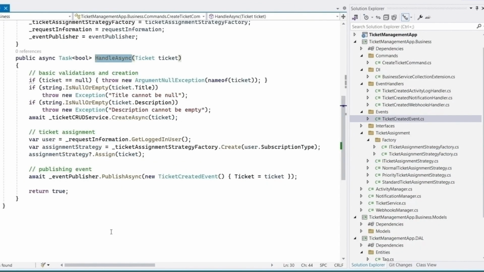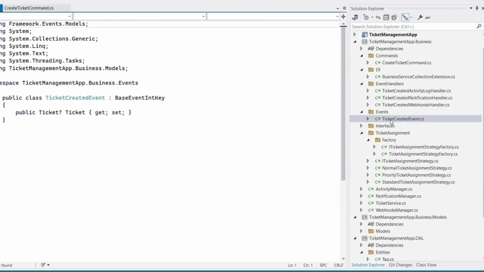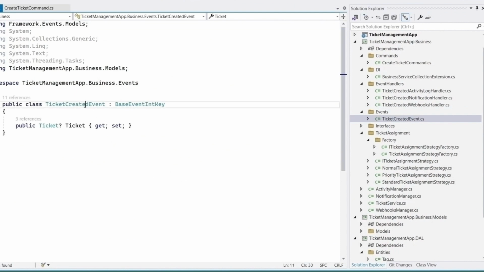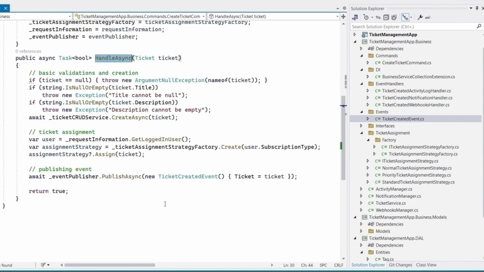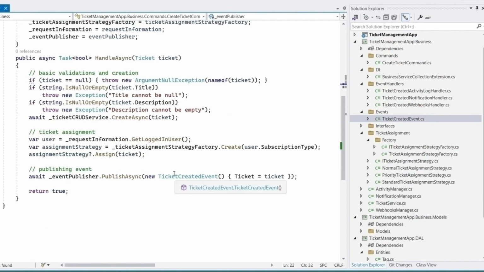Now let's see how we have implemented our post-event actions. First, we have created a new event in our events folder, which is ticket created event. Then we injected iEventPublisher in our createTicket command class. Then in our method, when our main business logic is done, we have published this event using